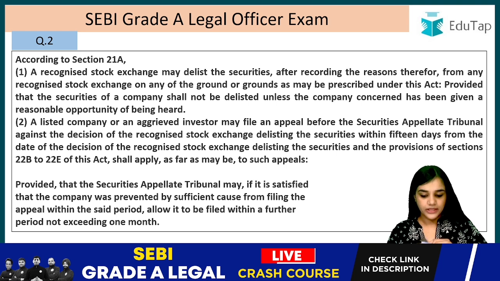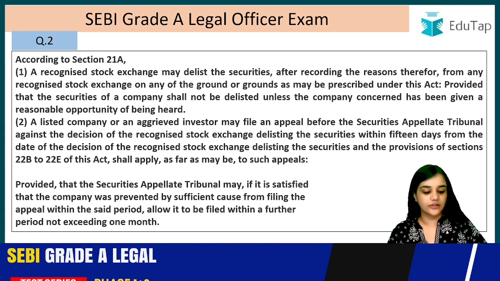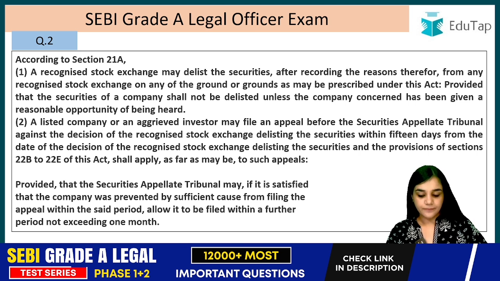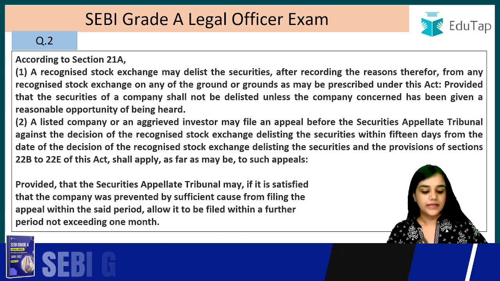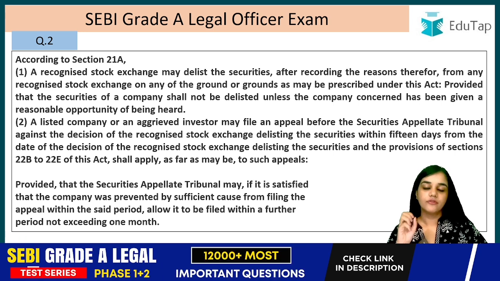A listed company or an aggrieved investor may file an appeal before the Securities Appellate Tribunal. So before whom? The Securities Appellate Tribunal and not the SEBI. The listed company or aggrieved investor may file an appeal before the Securities Appellate Tribunal against the decision of the recognized stock exchange delisting the securities within 15 days. So the time is 15 days from the date of the decision of the recognized stock exchange. 15 days from the date of the decision of the delisting, right?